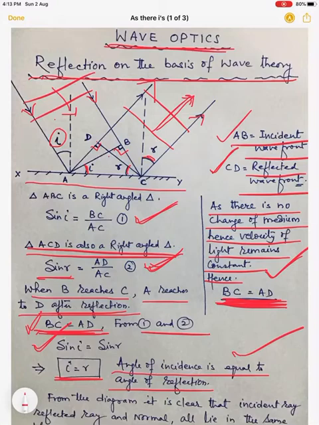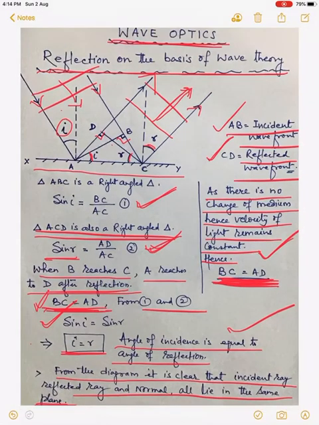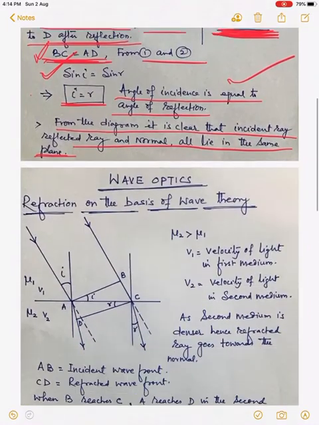Okay. Now from the diagram it is very much clear that the incident ray, reflected ray and normal all lie in the same plane. So in this way we can explain the two laws of reflection, that is angle of incidence is equal to angle of reflection, and the incident ray, the reflected ray and normal to the point of incidence, all three lie on the same plane. Right? So this explains the phenomena of reflection on the basis of wave theory. Now after completing this reflection, we should move to the phenomena of refraction.